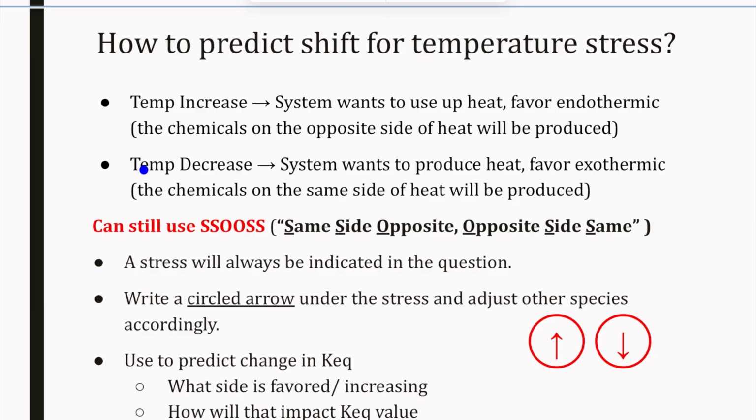And decreasing the temperature, the system's going to produce heat, favoring the exothermic. You can still use that same side, opposite side same when you are looking at this. And the KEQ value actually does change for a temperature stress. So we'll discuss how we can determine that.